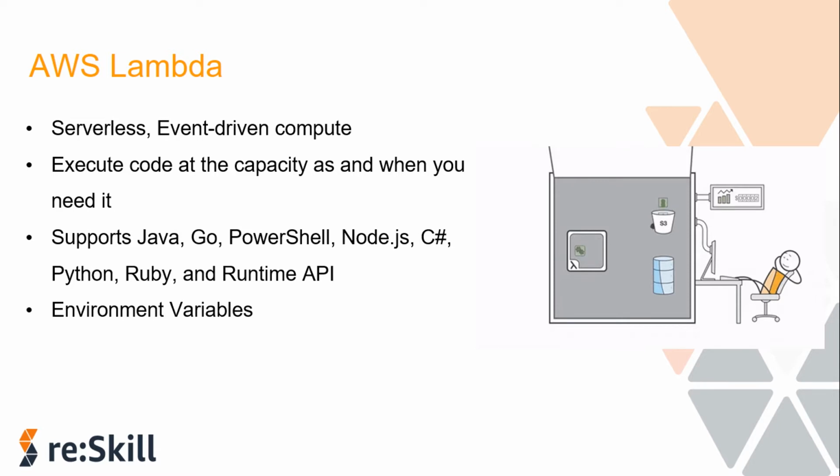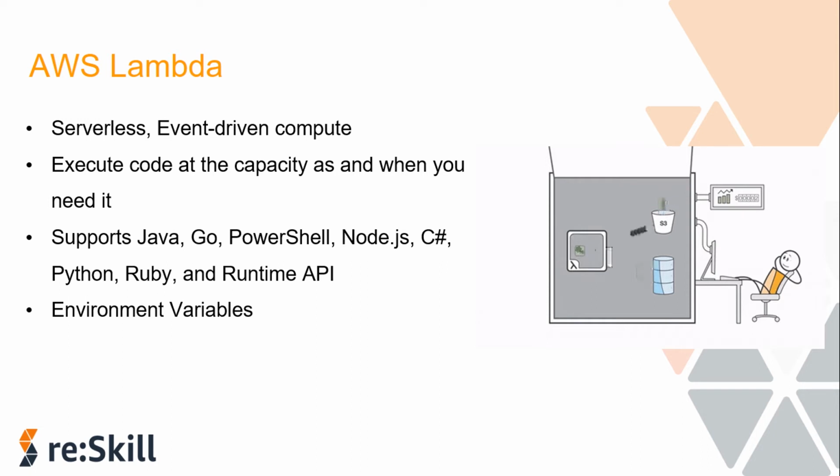Apart from this, we have got something known as environment variables. You can use them to adjust your function's behavior without updating the code. An environment variable is a pair of strings that is stored in a function's version specific configuration. Also remember that we can have different versions for our Lambda function. So Lambda runtime makes environment variables available to your code and sets additional environment variables that contain information about the function and the invocation request. The total size of all the environment variables should not exceed 4 KB. That's the limit for this.